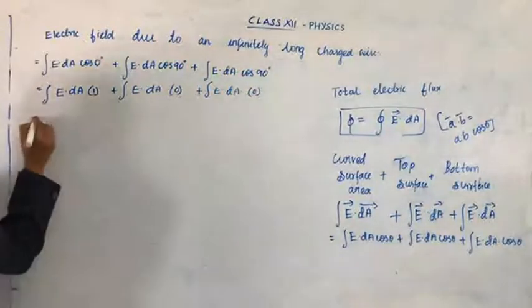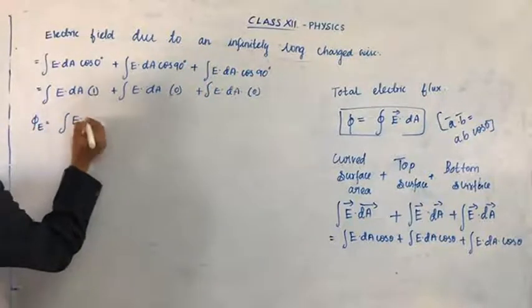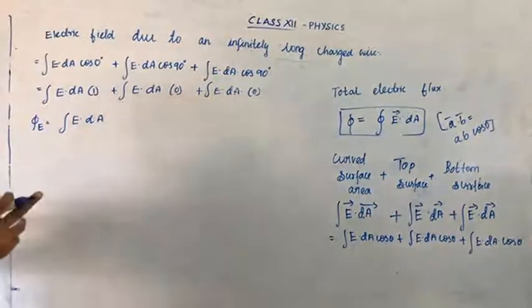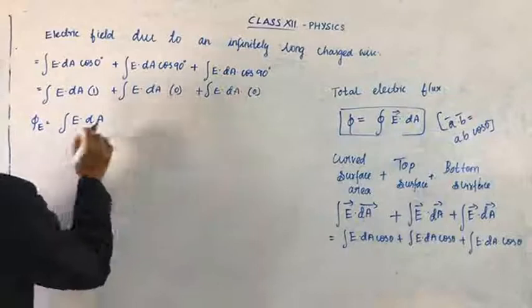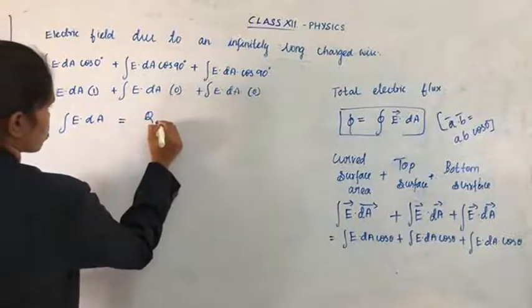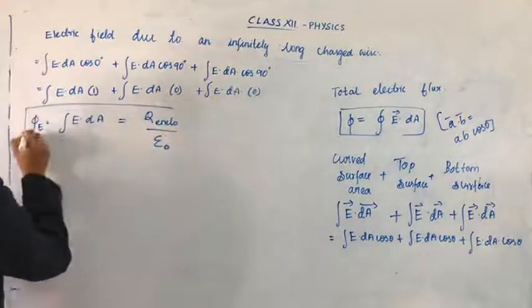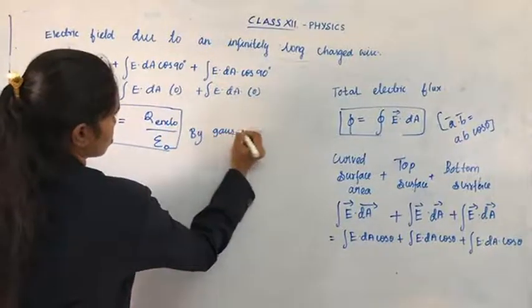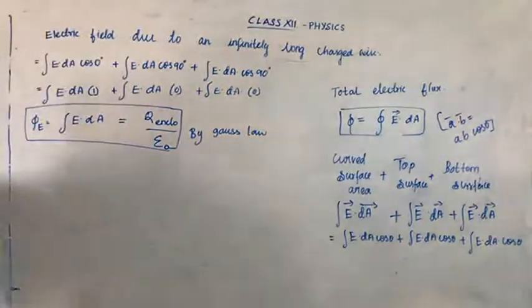So electric flux equal to E into dA. We know the dot formula, E dA cos theta, I already told you. Now this equals Q enclosed by epsilon 0. It is a formula. Okay, this is by Gauss law. E dA equal to Q enclosed by epsilon 0.